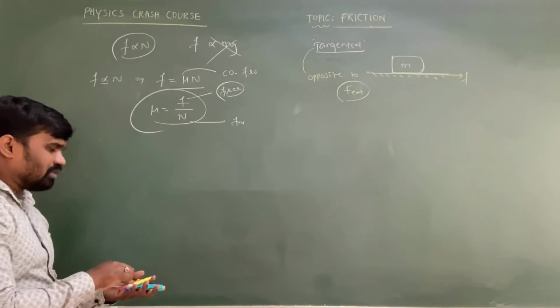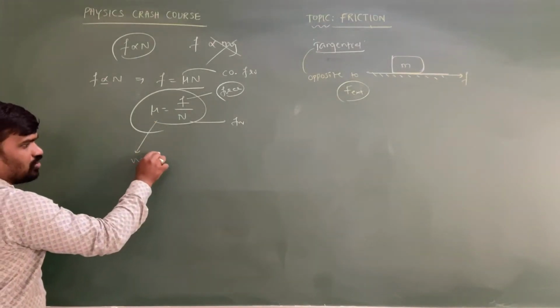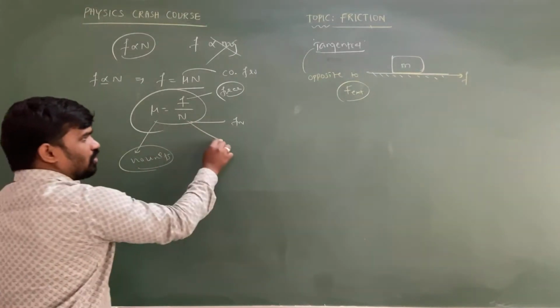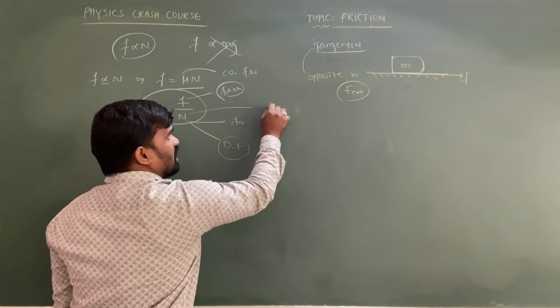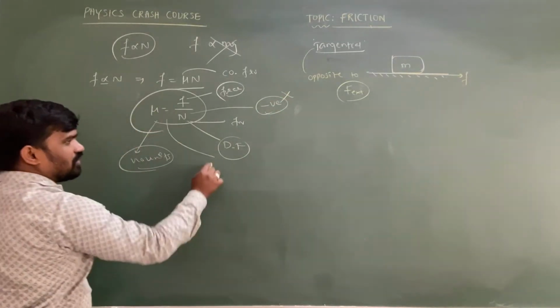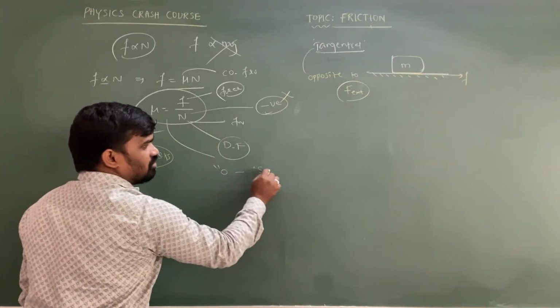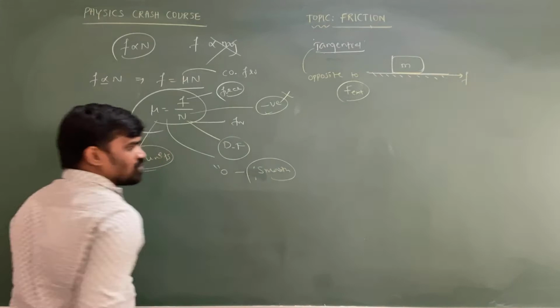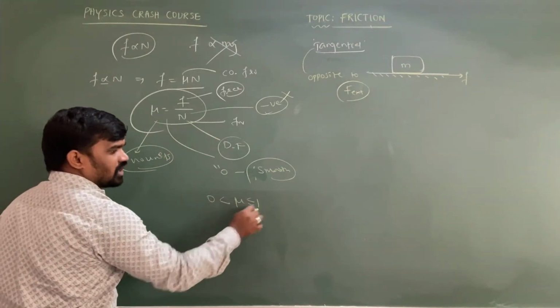The newtons cancel, so that is what happens: mu has no units. The coefficient of friction has no units and no dimension formula. The coefficient of friction never becomes negative. It is equal to 0 for a smooth surface, and a smooth surface is nothing but a surface with no friction. The coefficient of friction is generally between 0 and 1.